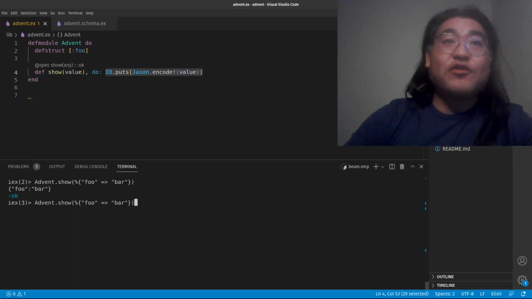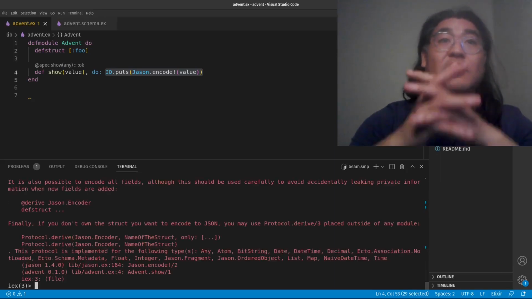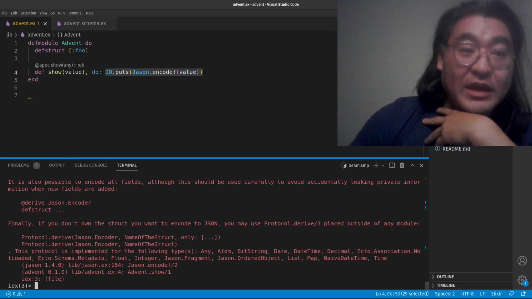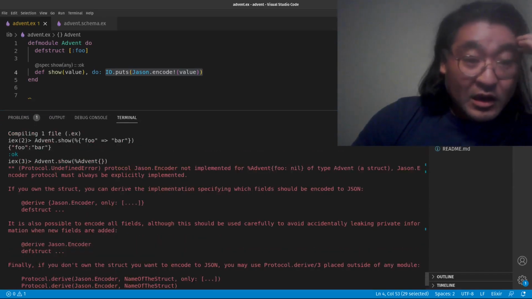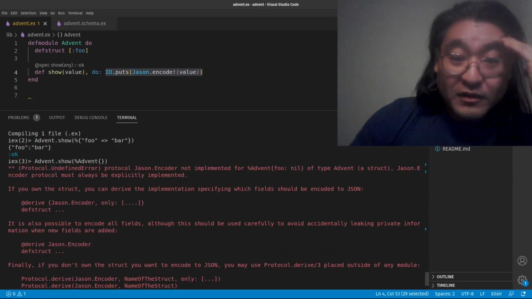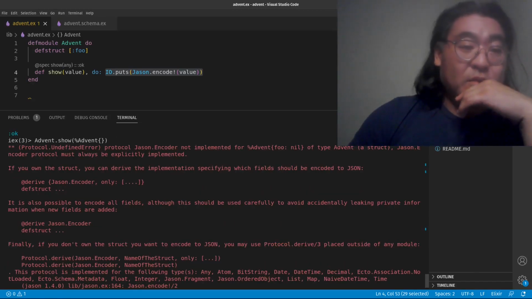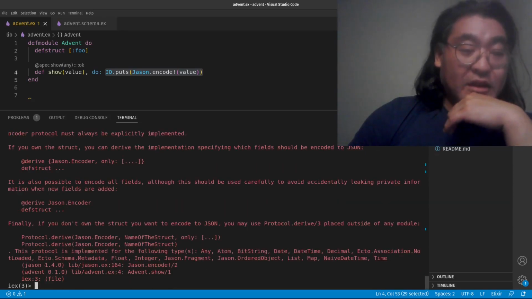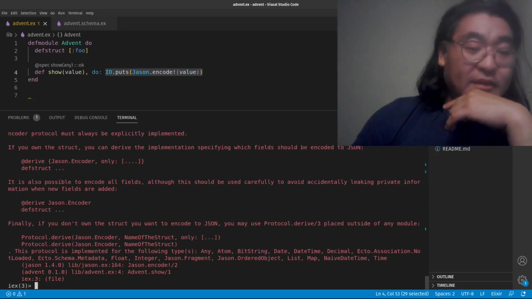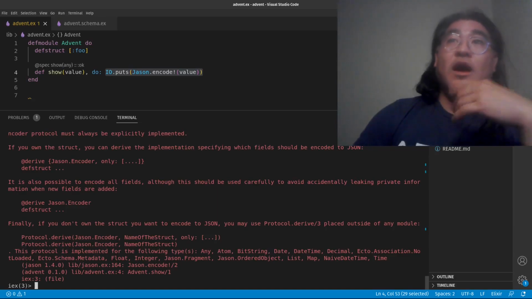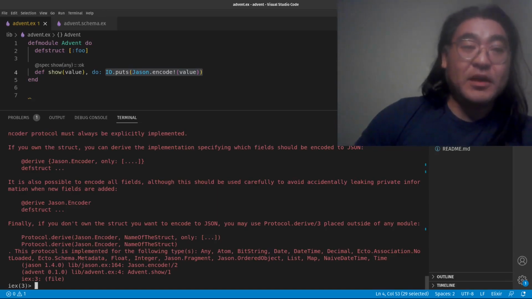But what happens if I try to do an Advent struct? Well, we're going to get this big red error. Let's take a look at it. It says the JSON encoder protocol is not implemented for Advent of type Advent. The JSON encoder protocol must always be explicitly implemented. We're going to go through each of these options later, but let's take a quick look at understanding what that exactly means.